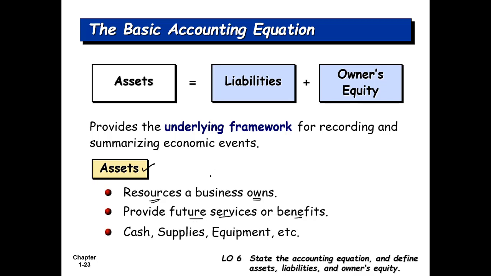Okay, one important thing which I want to clear here, the human resource. Human resources are not assets for business because they are people, and people cannot be owned. So HR is not an asset in terms of accounting. When we talk about assets, they're tangible or intangible things that are in the ownership of the business and they provide future services or benefits. For example, cash, supplies, equipment, inventory, furniture, vehicle, land, machinery, fixtures, and so on. There are a lot of them. We will study them when we advance in the course.